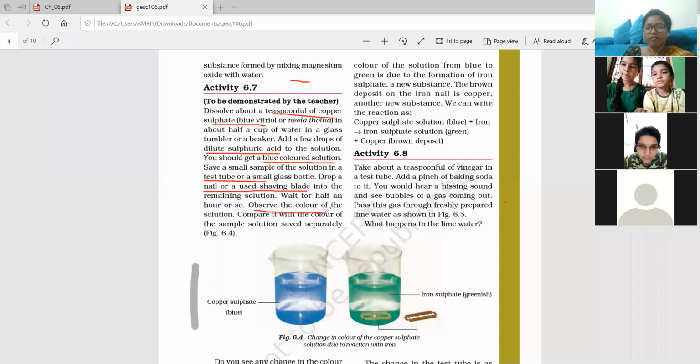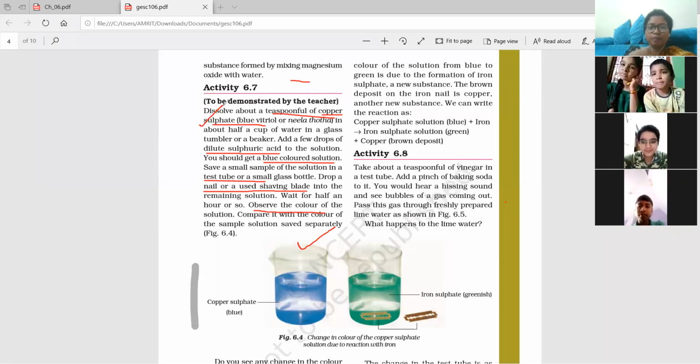So all of you must have seen it on the screen also. I was underlining, and when you are reading your book, you can underline in your book also, those who have the book. So thank you, Pooja. What you are going to do: this is your beaker. You will take a beaker, and you will take copper sulfate powder, that is blue vitriol or nila tota. Have you seen copper sulfate powder in your 6th standard? Did your teacher, I think Tanglakshmi ma'am must have shown you when you were doing the components of food activity.